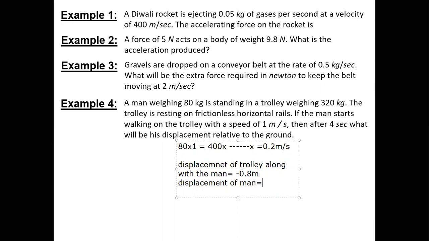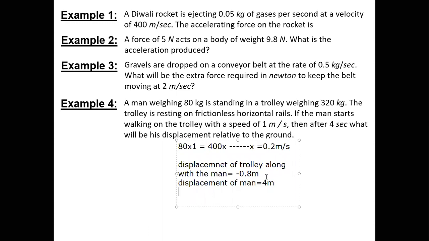If I assume that the trolley is not moving, and I find the displacement of the man by its own velocity with respect to the ground, that is going to be 4 meter in the forward direction. Yes, sir. But since the trolley is on a frictionless surface, the trolley along with the man entirely got shifted backward by 0.8 meter.